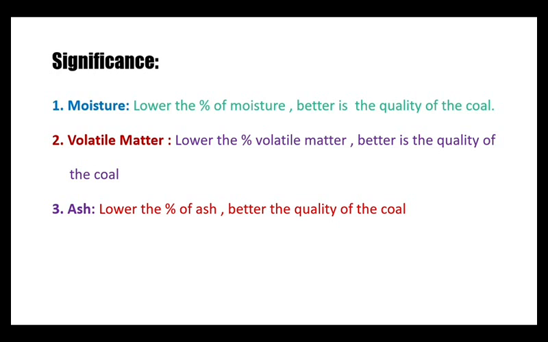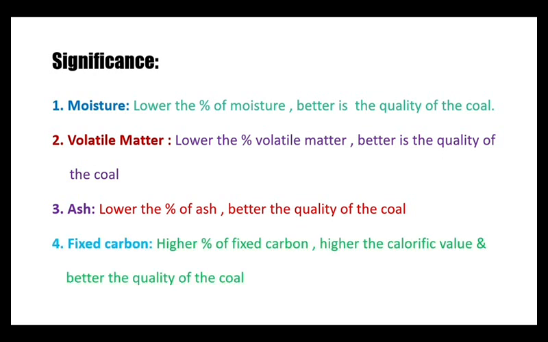The reason is, if more ash is present in the coal, then during any industrial process where we use coal, we take the coal in a furnace. If more ash is there, it occupies more space in the furnace, so that way it hinders the supply of oxygen and also the flow of heat. Therefore, lesser the percentage of ash, better the quality of the coal. Fourth one, fixed carbon. Higher the carbon content present in a coal, higher will be the calorific value. Therefore, better will be the quality of the coal. Therefore, a higher percentage of fixed carbon is desirable in the coal.